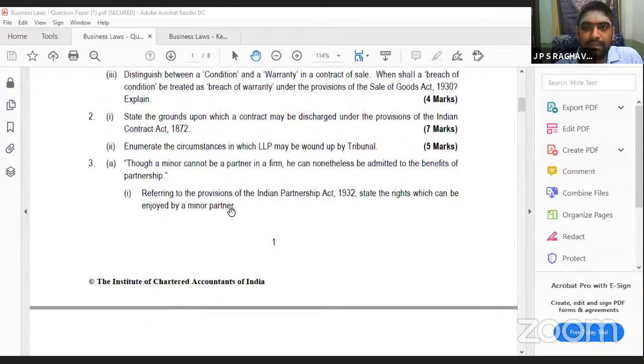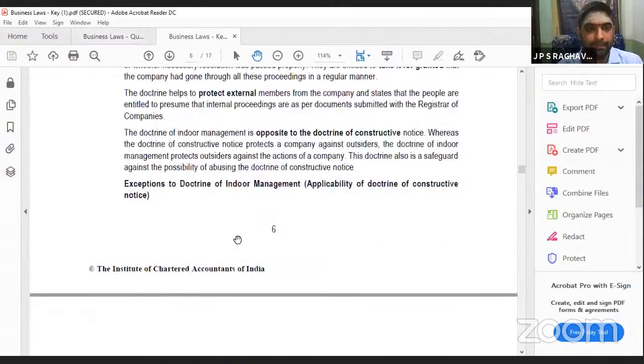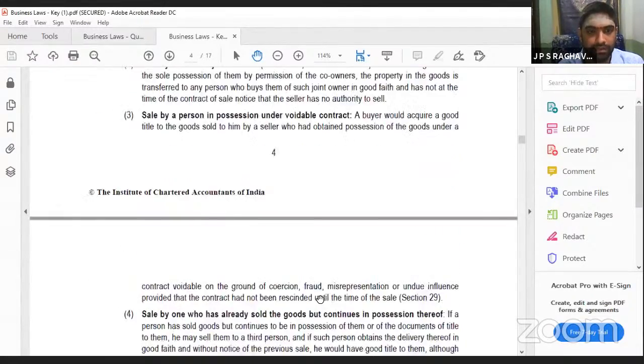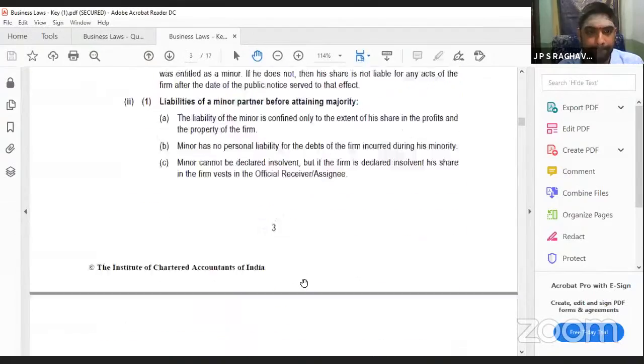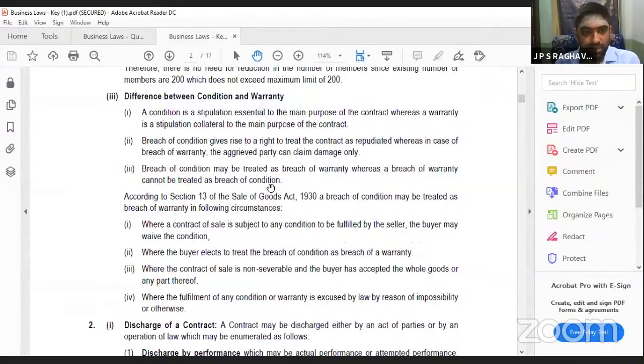The next question I am telling you. We shall discuss this answer also. See, first you have to write the difference between condition and warranty.